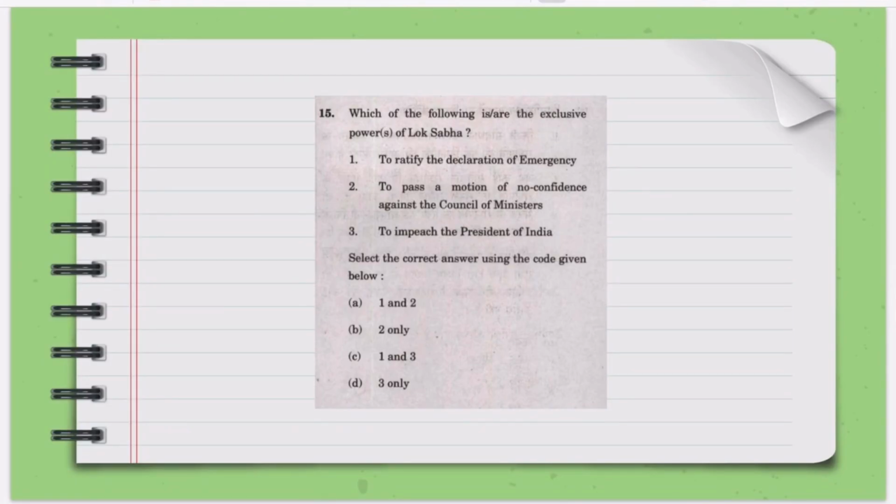The next question is, which of the following are the exclusive powers of Lok Sabha? 1. To ratify the declaration of emergency. 2. Pass a motion of no confidence against the Council of Ministers. 3. To impeach the President of India. You can pause and try to answer.